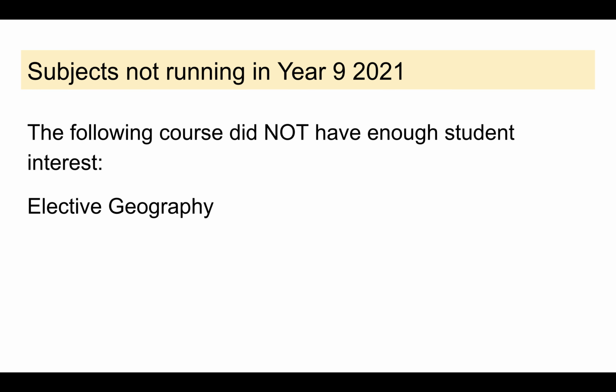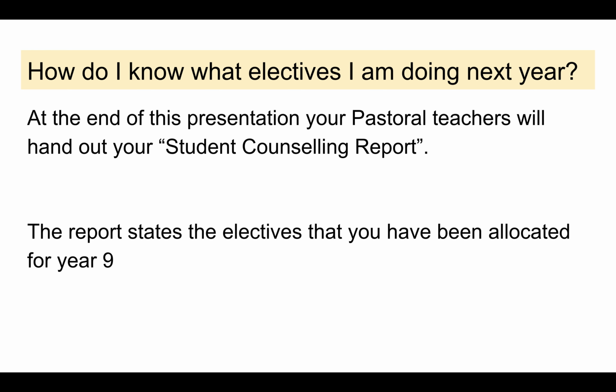The only subject that we're not running next year because there wasn't enough student interest is elective geography. And I apologise to those students who really wanted to do that course. So how are you going to find out what electives you're doing next year? At the end of this presentation, your pastoral teachers will hand out what we call your student counselling report. On that report, it states the electives that you've been allocated for Year 9, and I'll show you in a moment what those reports look like.